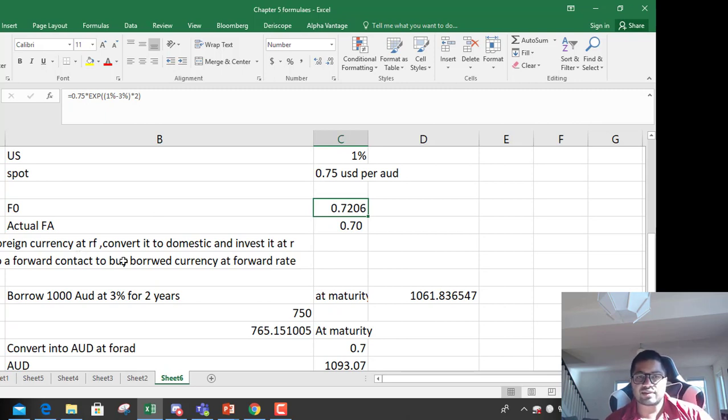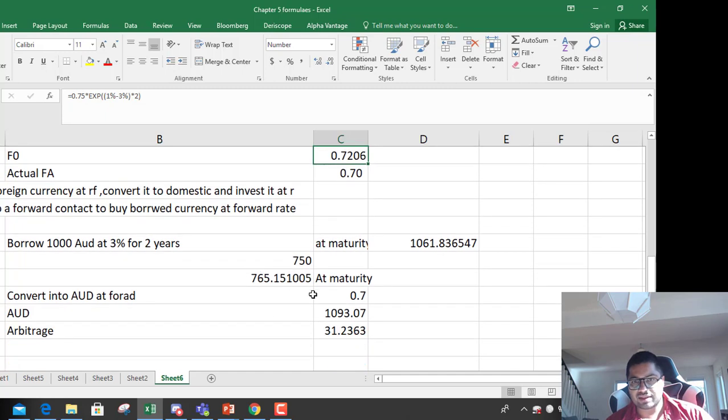Borrow foreign currency at RF, convert it into domestic and invest it at R. So you borrowed 1000, converted into domestic, invested at R, then entered into a forward contract to convert this domestic currency into foreign at the given rate. So you converted 765 to AUD at 0.7, the forward contract. So your arbitrage profit is $31.